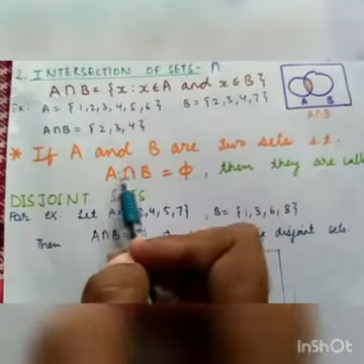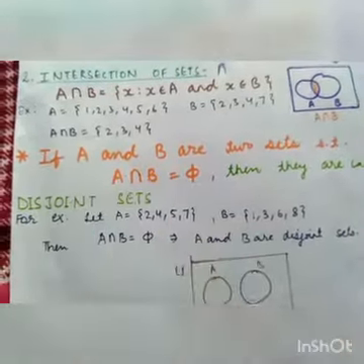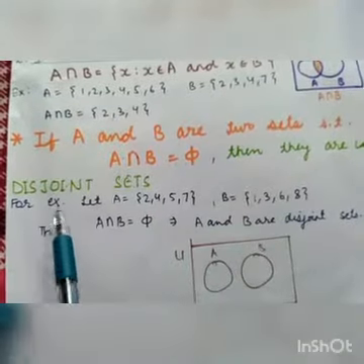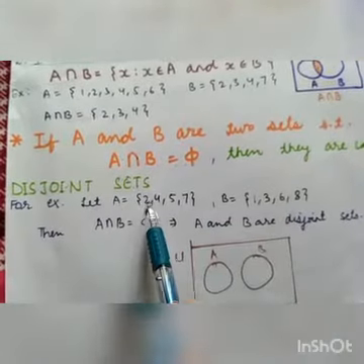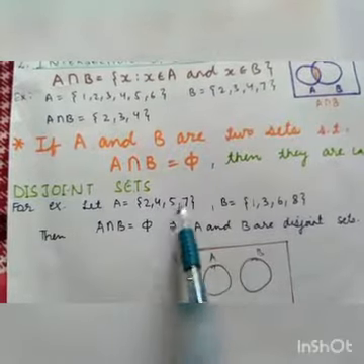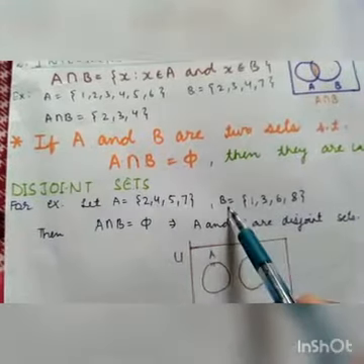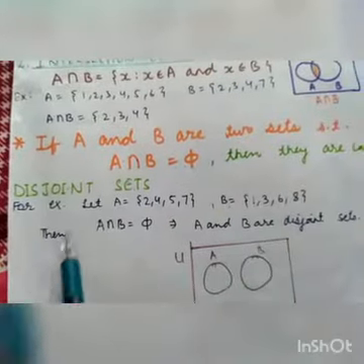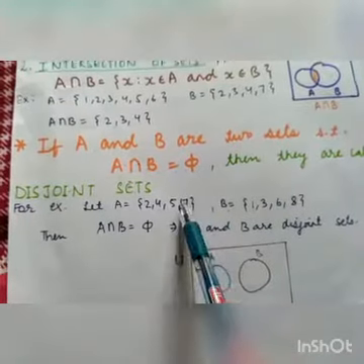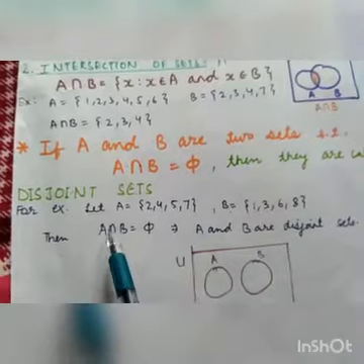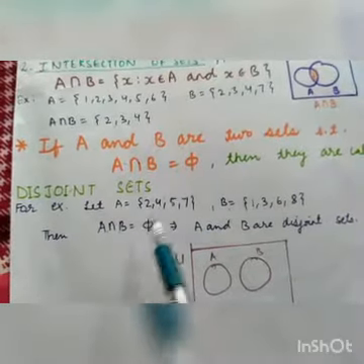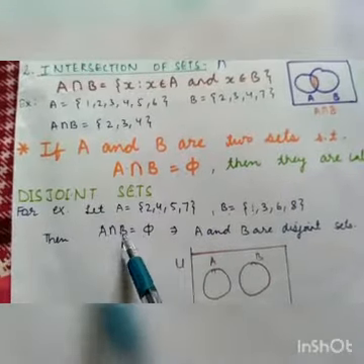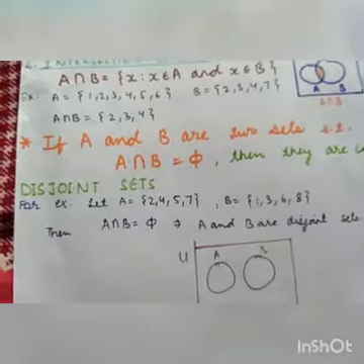And in this case, we will say that these two sets are disjoint sets. For example, let A be a set with elements 2, 4, 5 and 7 and B be a set with elements 1, 3, 6 and 8. Then clearly there are no common elements in the sets A and B. So we will write that A intersection B is phi, which implies that A and B are disjoint sets.